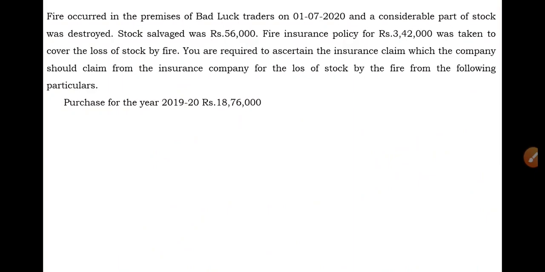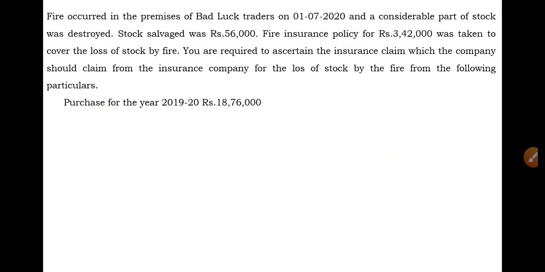So under fire insurance claims, you need to compute the insurance claim amount which can be lodged by Bad Luck Traders with the insurance company, and related information is given. Let me explain that information. Firstly, purchases for the year 2019-20 rupees 18,76,000 is given. See, purchases for the year 2019-20.